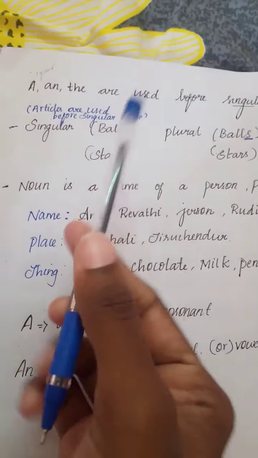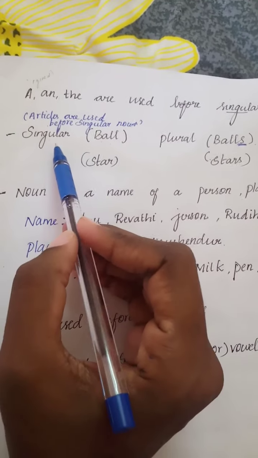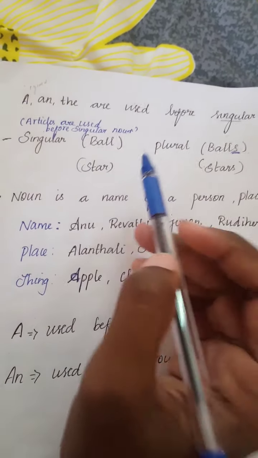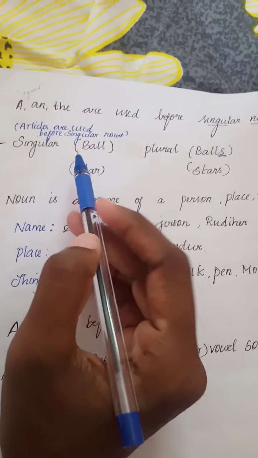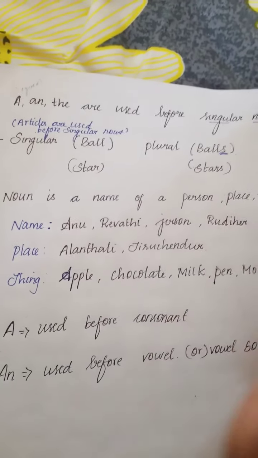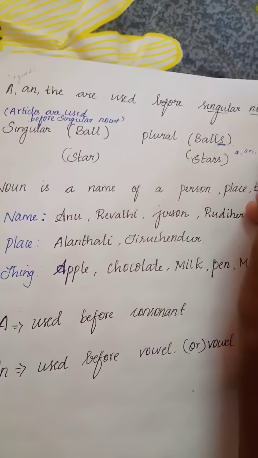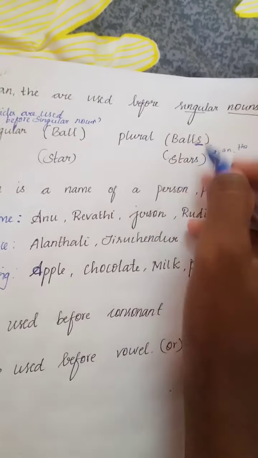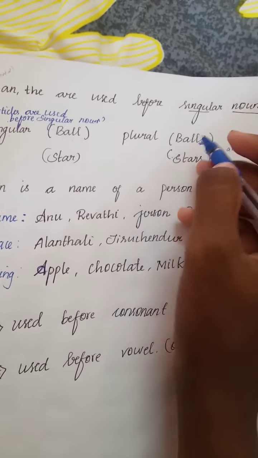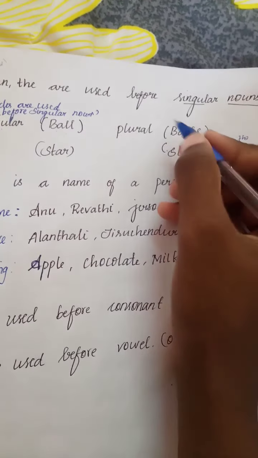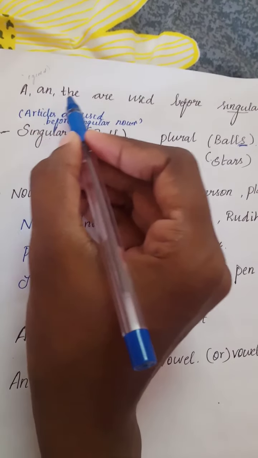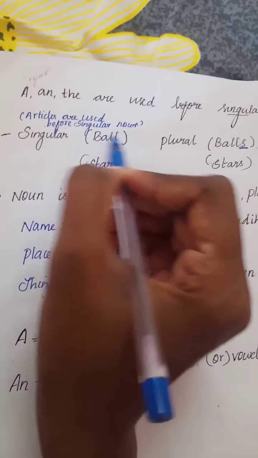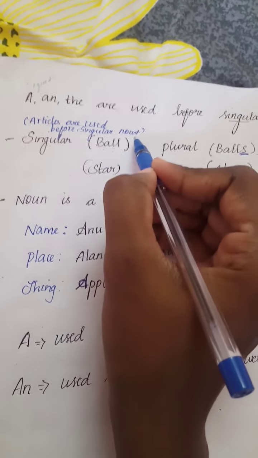When it is only a single object, we use singular. This is called singular and plural. So, we use articles before singular nouns. If there is an S, you should not use a or an before it. If it is balls, you should not use a, an or the because it is plural. Before singular, you will use the articles. What are the articles? A, an, and the. Before singular. What is a noun?